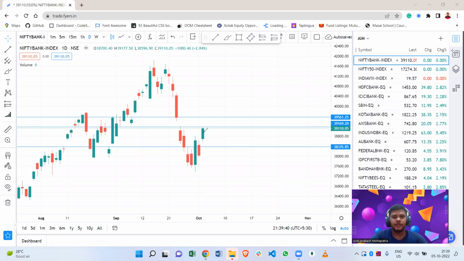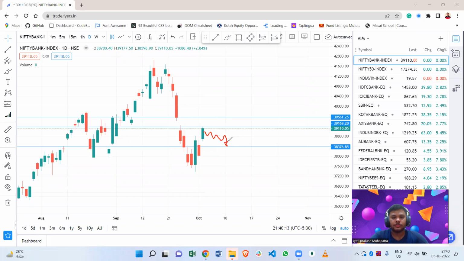If it continues to go up by opening flat, or if it opens between 39,000 and 39,300, then it has the potential to go up to 39,500 to 39,600. And if it gaps down, like if it opens around 38,900, then we'll wait for 15 to 30 minutes to see the trend.